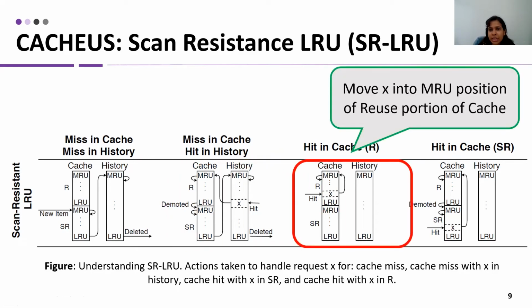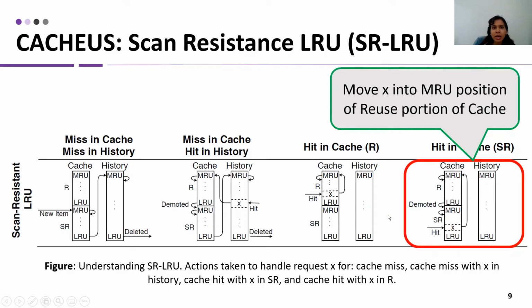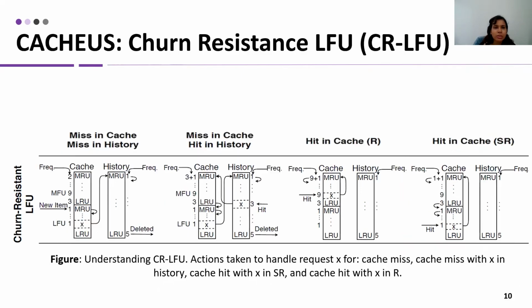Else, if it's a hit in the cache, we don't care where its position is, in the R or SR portion. We just move this X into the MRU position of the reuse portion of the cache. Scan resistant LRU adapts the size of SR to handle LRU-friendly workloads, overcoming the limitation of ARC.